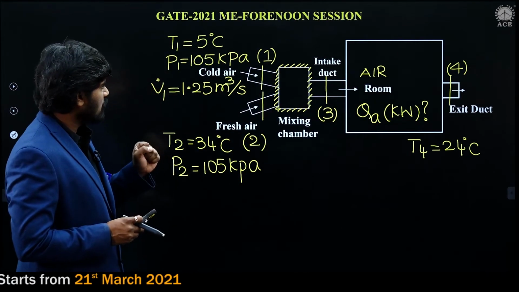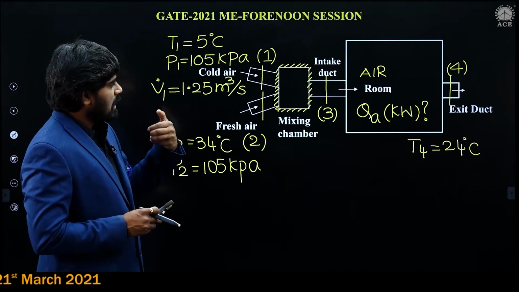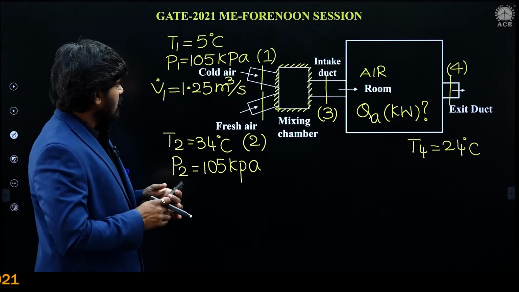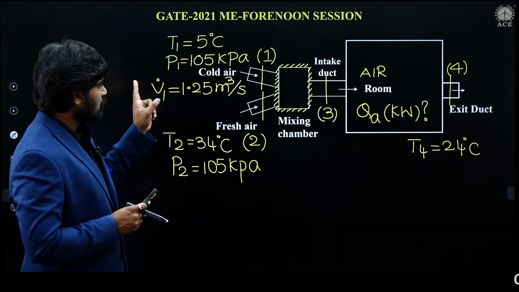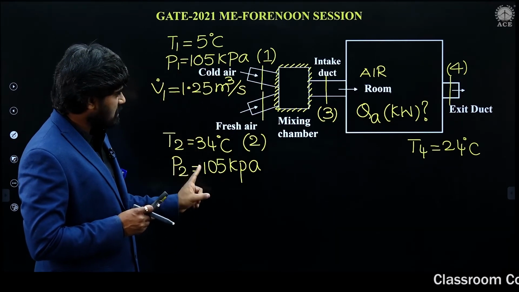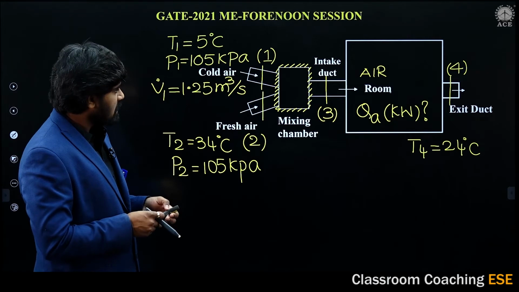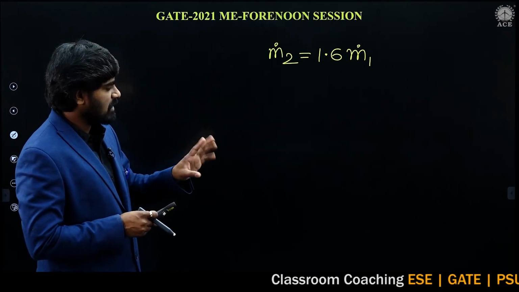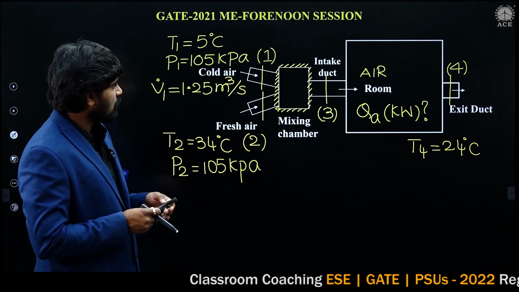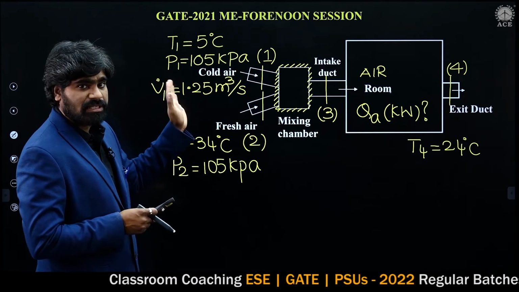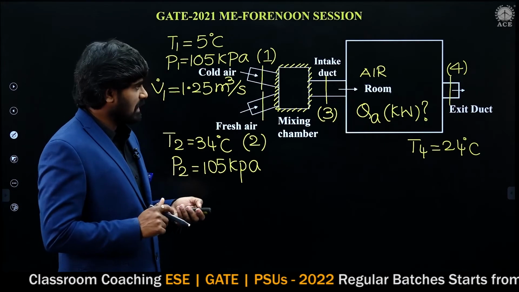Now let us analyze this problem. So this is the given data. Here section 1 pressure, temperature, volume is given. Section 2 temperature, pressure is given, and mass flow rate he says is 1.6 times the mass flow rate of section 1. Section 1 mass flow rate is not given. So first let us find mass flow rate at section 1.